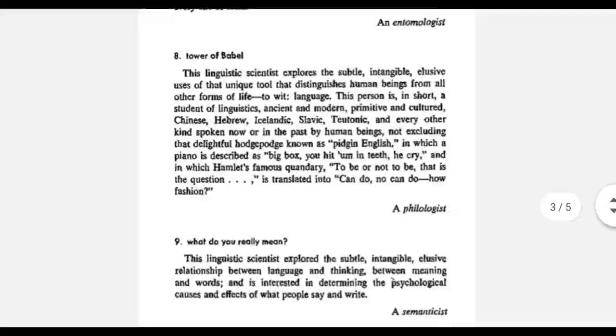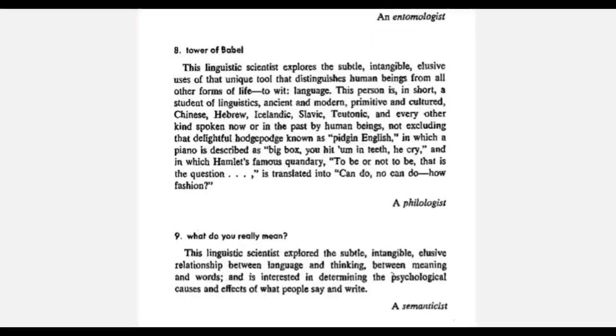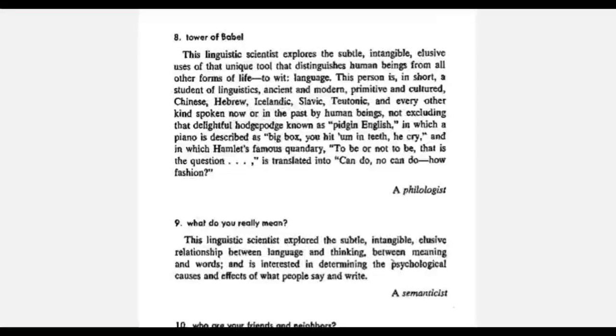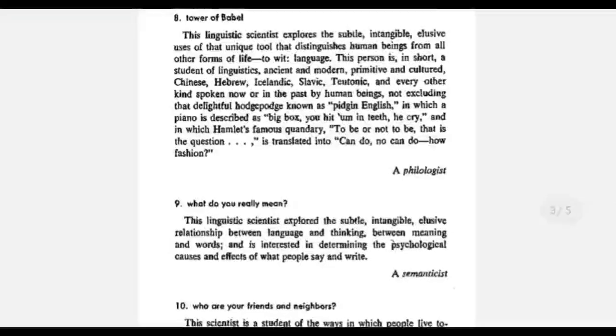The next word is philologist. So philologist comes from the word philology. Philology has the root philo, which means loving, plus logos means study. So philology means the love for learning. So the one who has love for learning is a philologist, who studies how the language or words were developed, and their meaning, their origin, and their development.